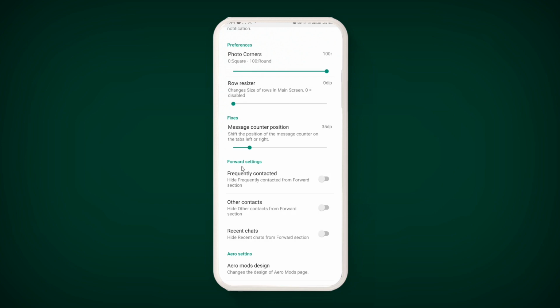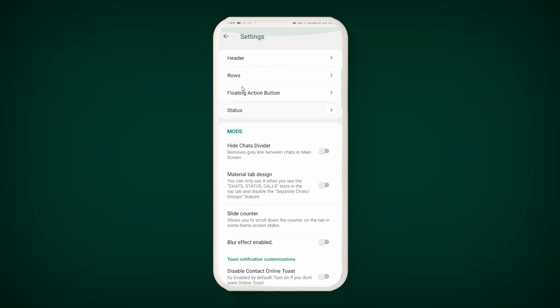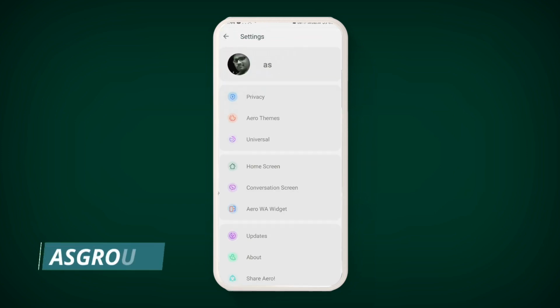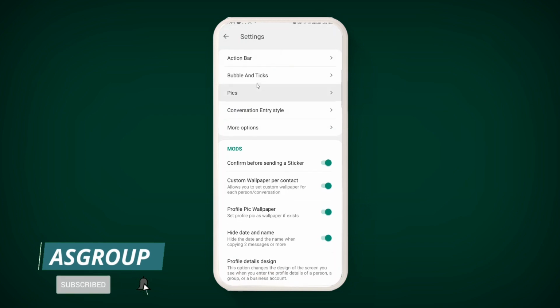You can see that all the options which are available on official GB are available, and more than that, a lot of extra features are also given here. Go back. Let us talk about the conversation screen. Click on it. Action bar.